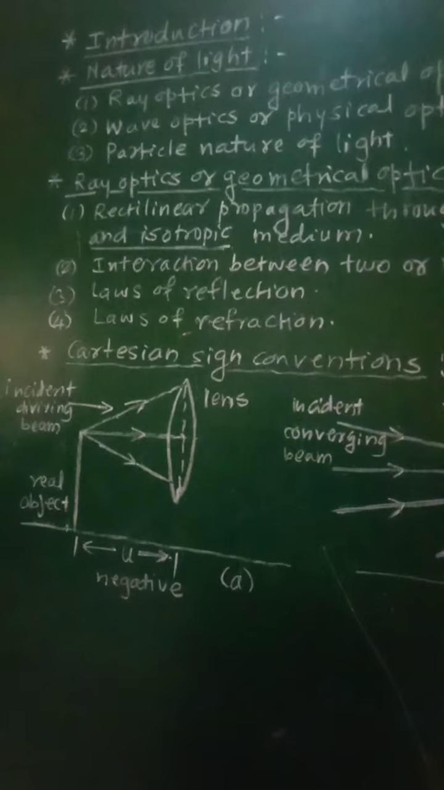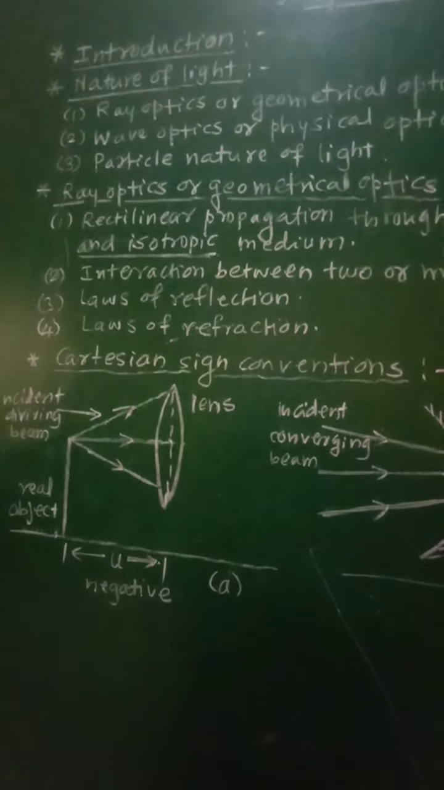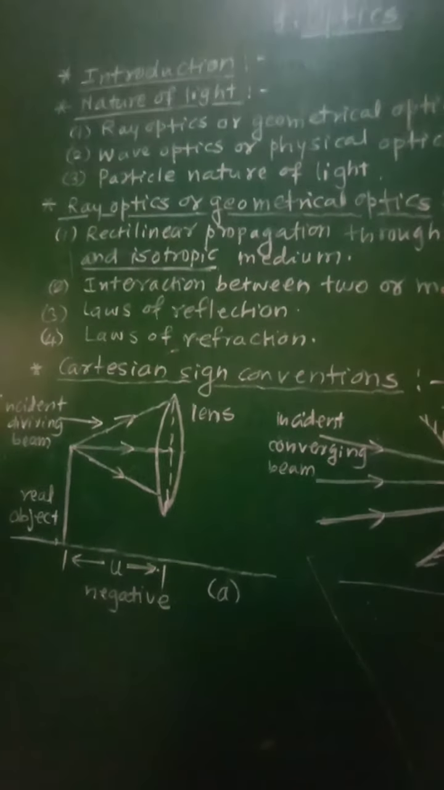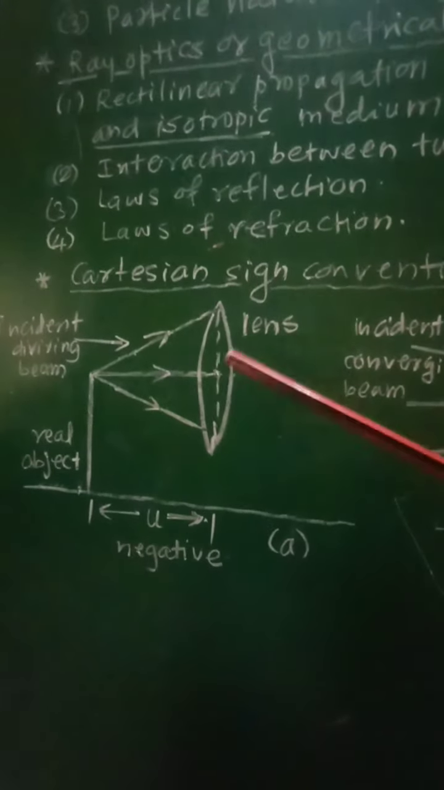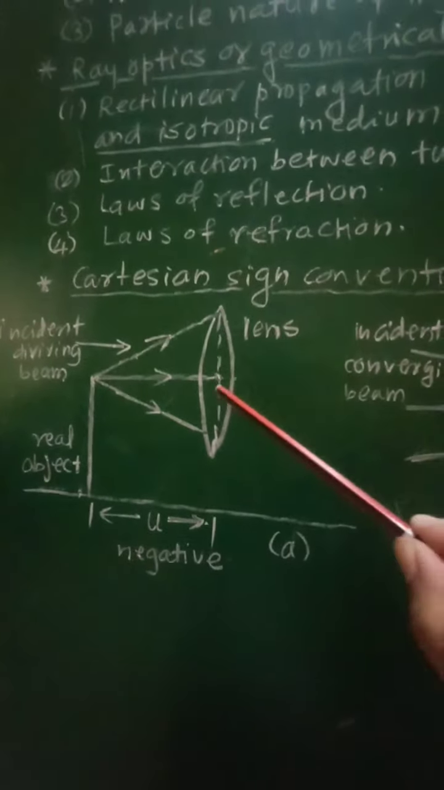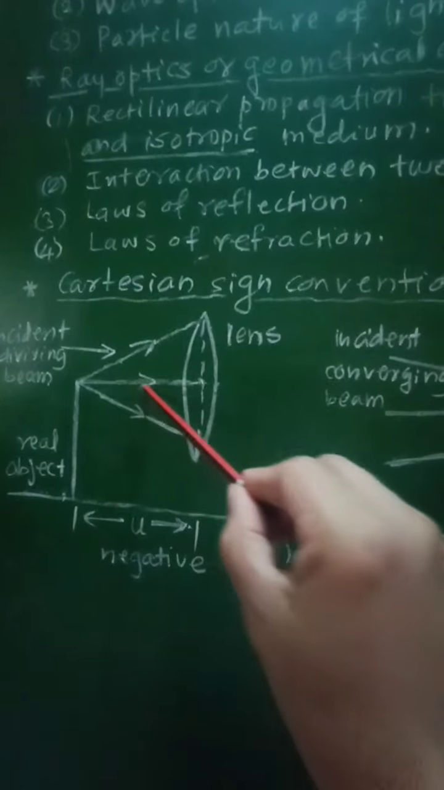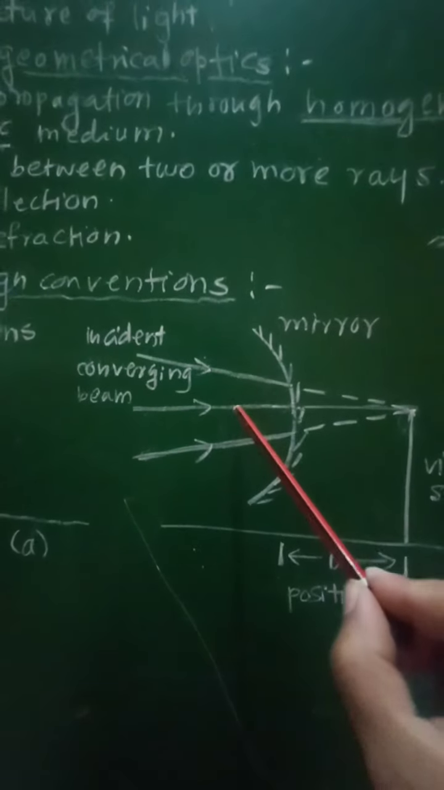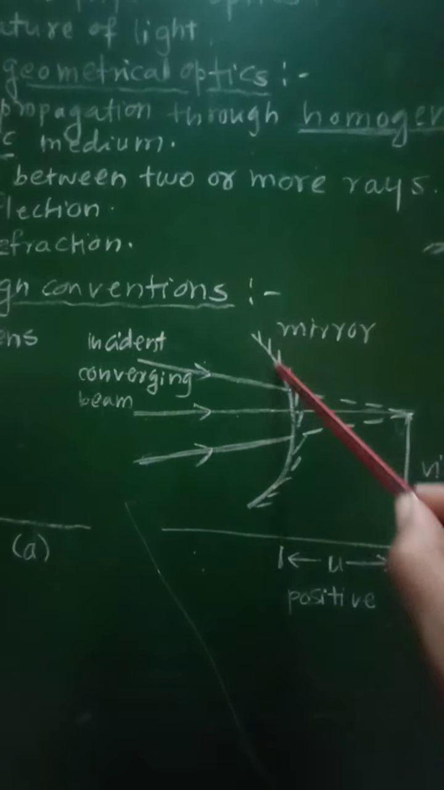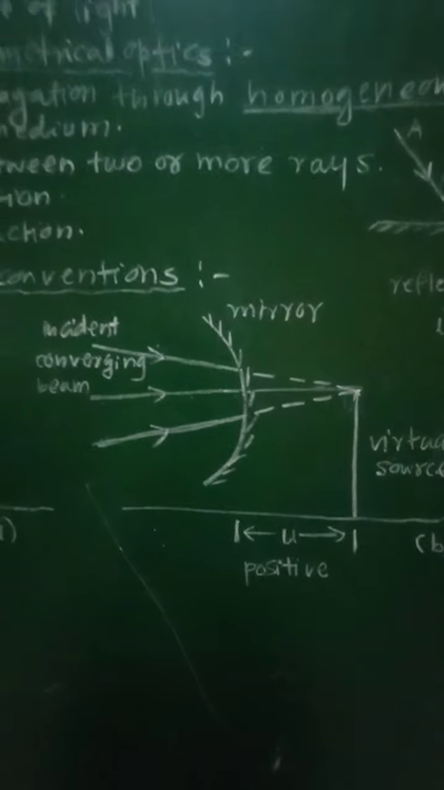Then the next sign convention is that the x-axis can be chosen as the principal axis with origin at the pole or the optical center of the lens. So this central line will represent the x-axis. It will be taken as the principal axis for this lens. Similarly, this horizontal line will also be considered the principal axis for this mirror.